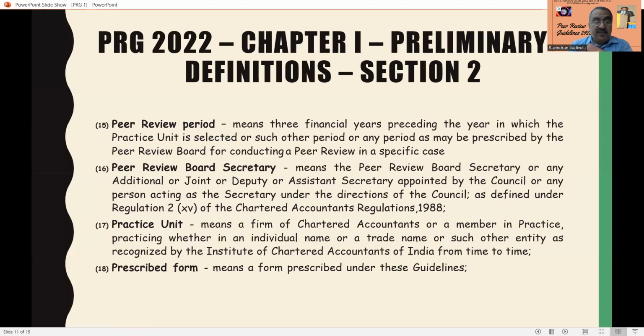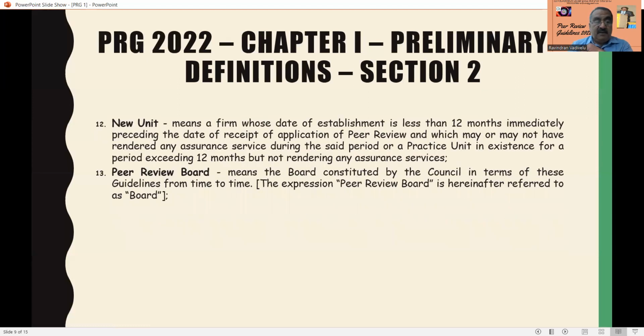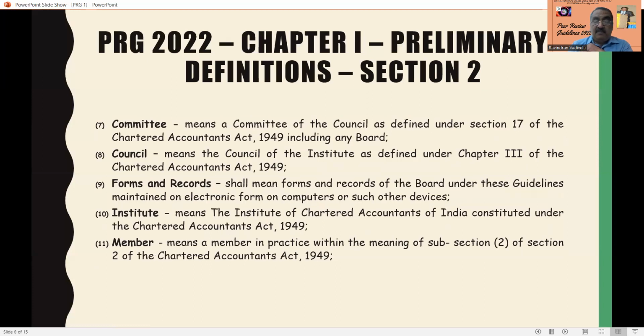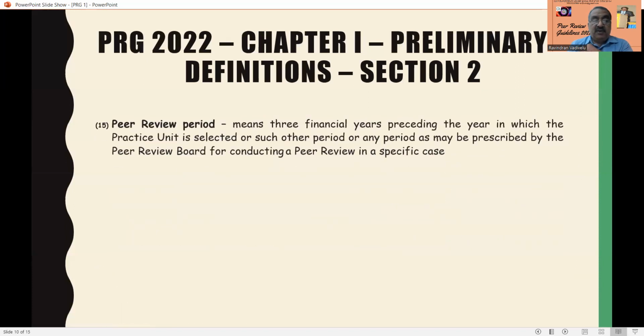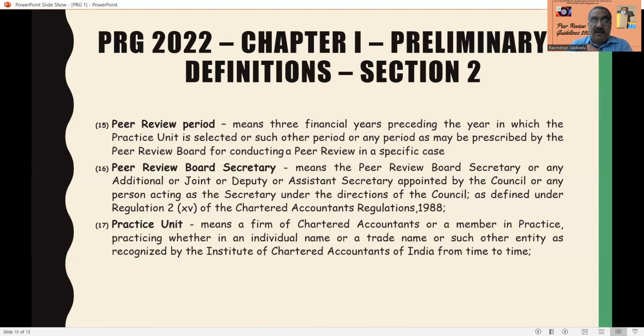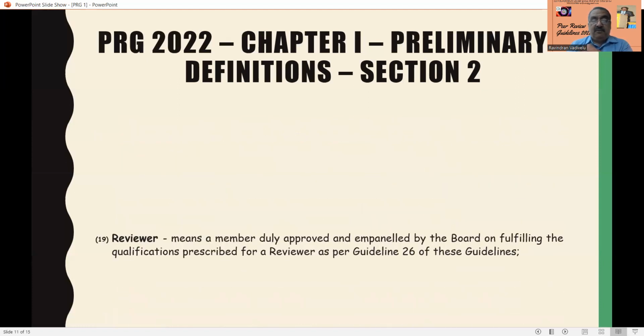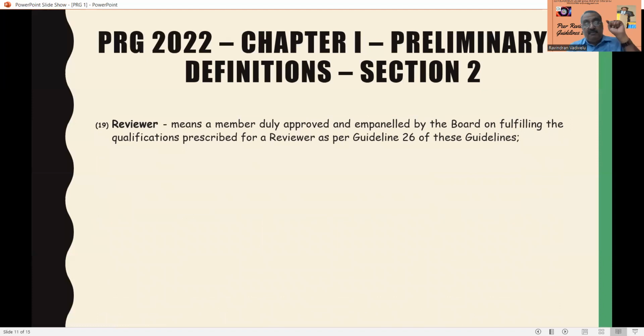If you go to the definition of member, it is: member means a member in practice within the meaning of section 2, subsection 2 of the Chartered Accountants Act of 1949. So here the member has to do the peer review. So a member who is a member of chartered accountants. Other than the CA member, nobody is allowed to do the peer review by ICAI.